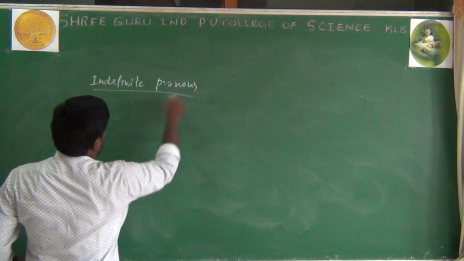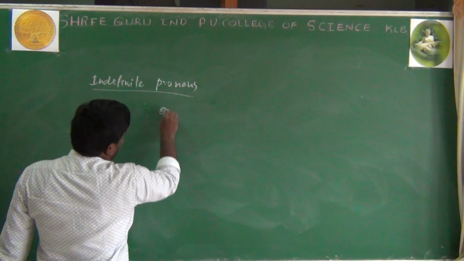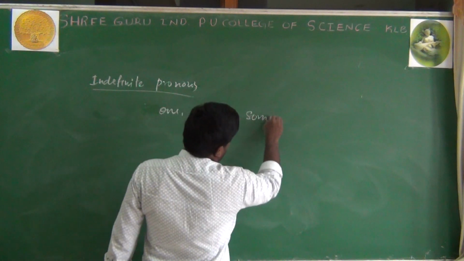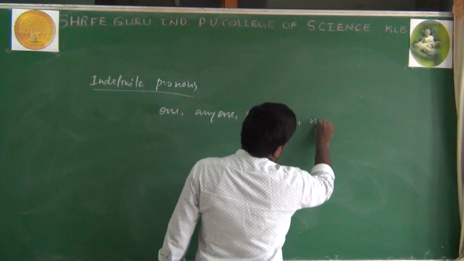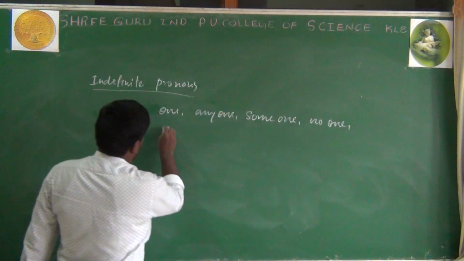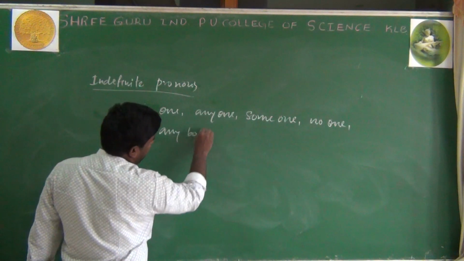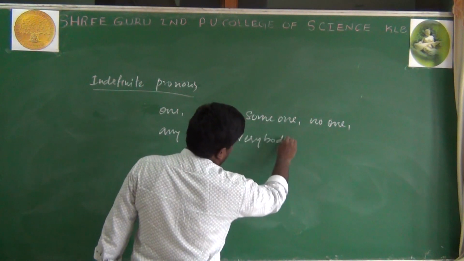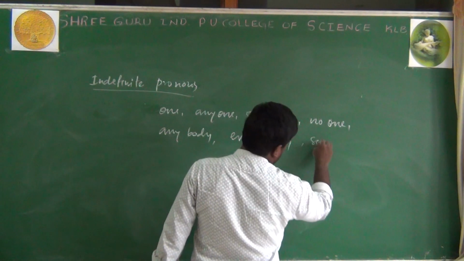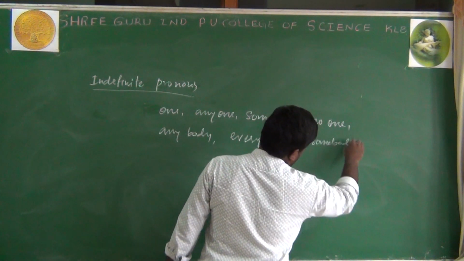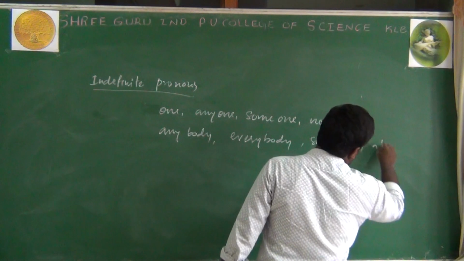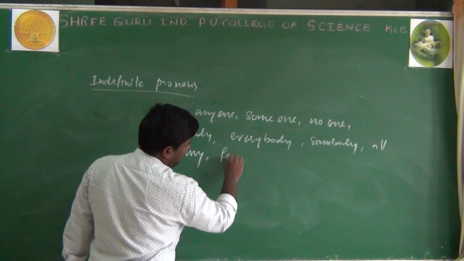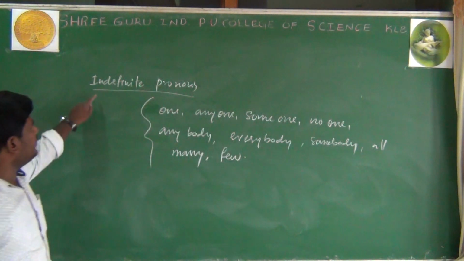For example, one, anyone, someone, no one, anybody, everybody, somebody, all, many, few. So these are called indefinite pronouns.